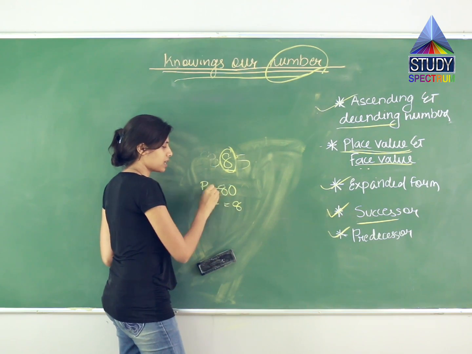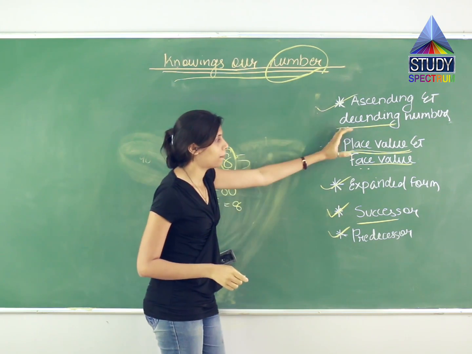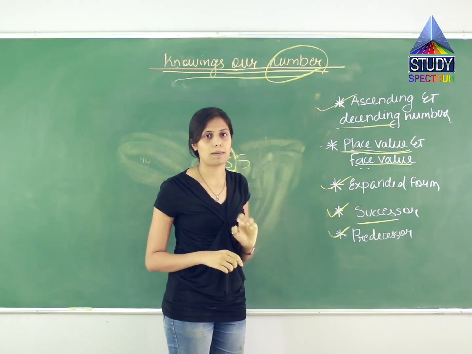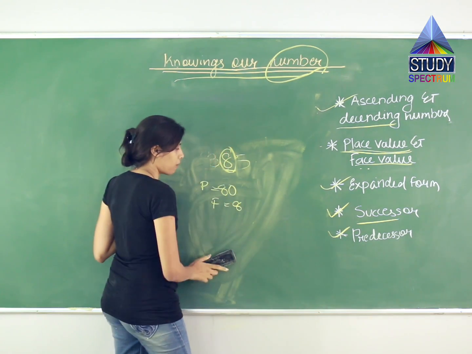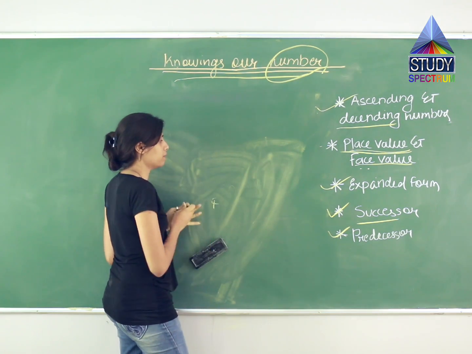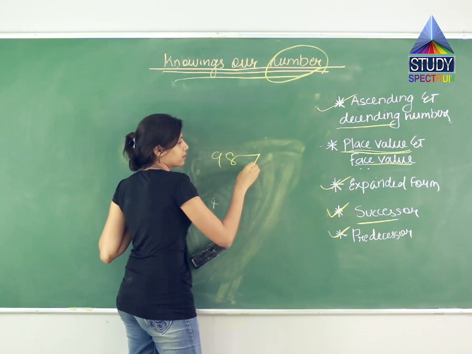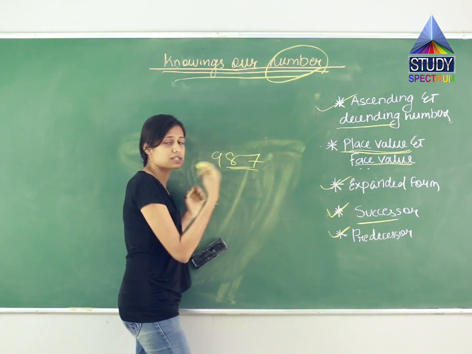The place value is 80. So this is what place value and face value is all about. Expanded form. Like the number 987. So how will I expand this?